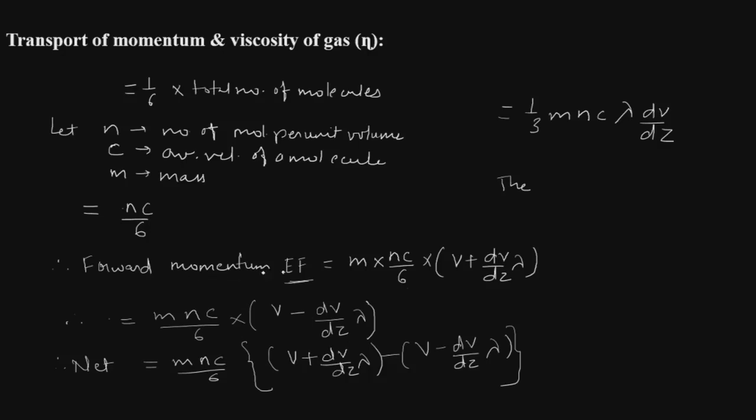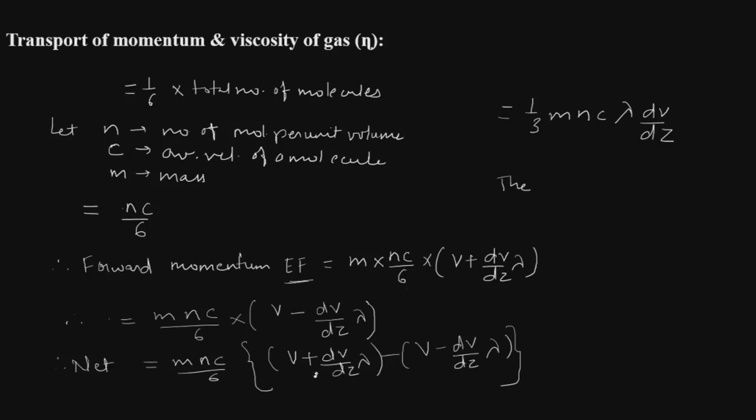So this one is the momentum which is lost by the layer EF, and this is the momentum which is gained by the layer EF, and therefore the net momentum lost, because the molecules in the layer EF are at higher velocities than the molecules in the layer CD, and therefore there will be a net loss of momentum. The net loss of momentum will be equal to the difference between these two values, and that comes out to be equal to m into n into c divided by 6.